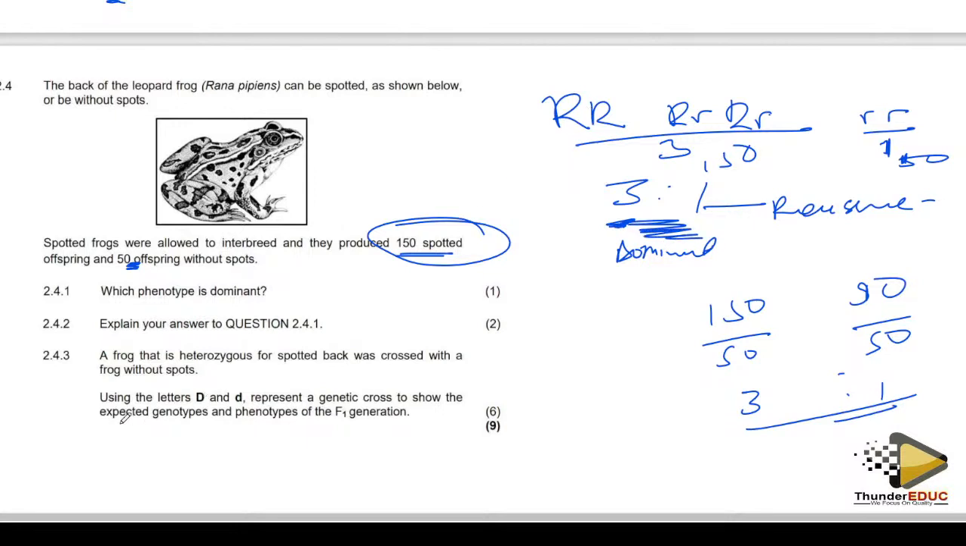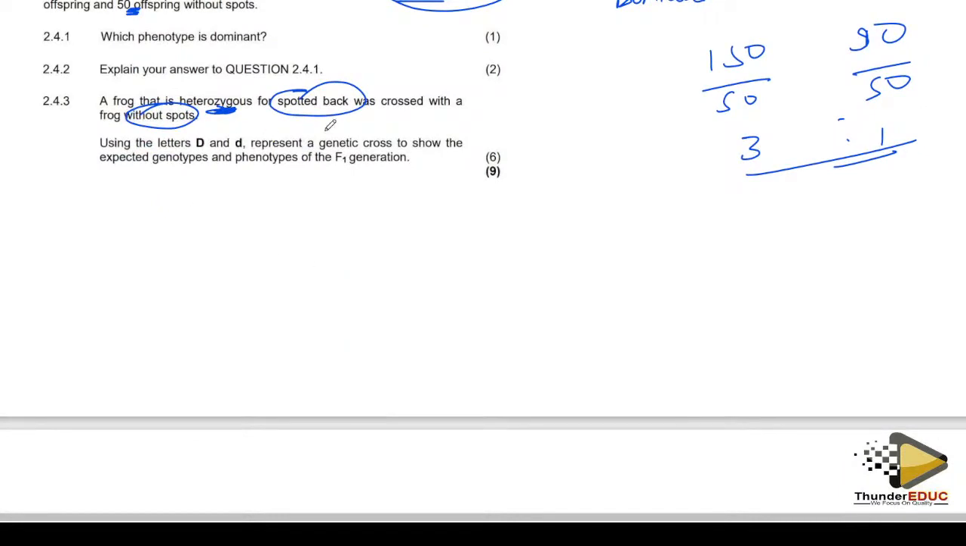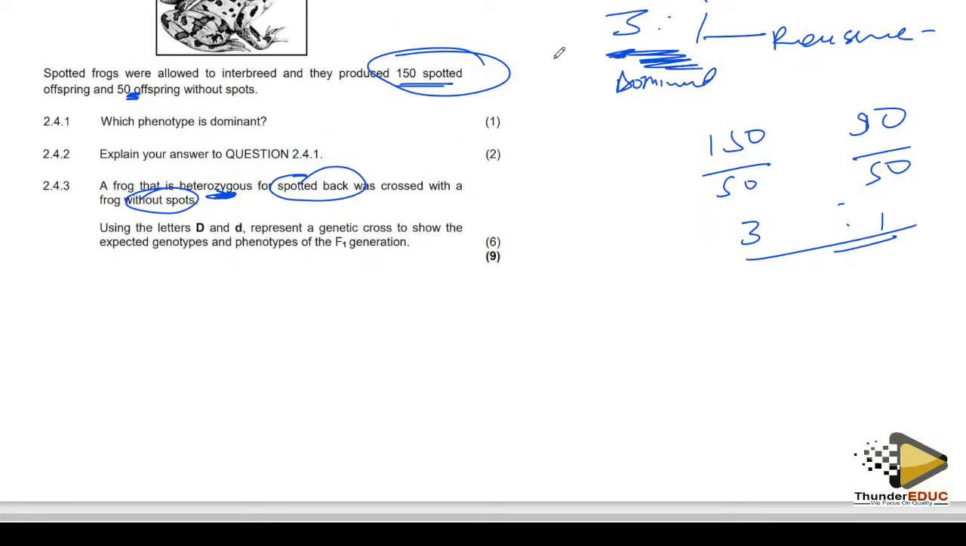And then they are saying that a frog that is heterozygous for spotted black was crossed with a frog without spots. We say the spotted one is the dominant, crossed with the one without spots. But they are saying heterozygous. Use D. Expect the genotype and phenotype of the F1 generation. So you see, the answer is simple, the same way we have been doing.